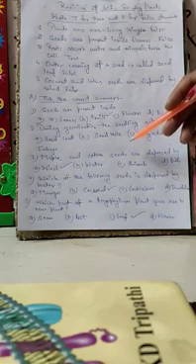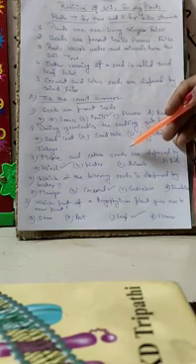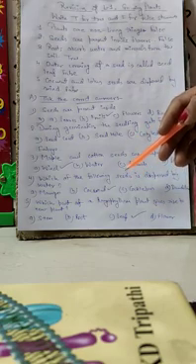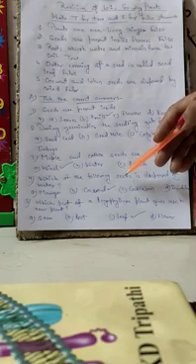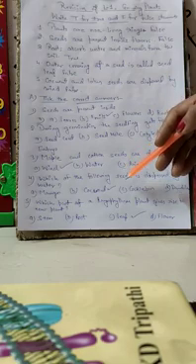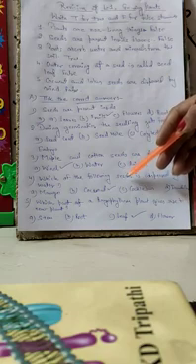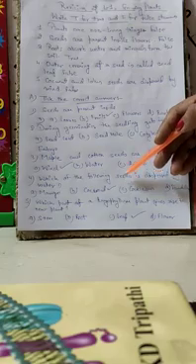It has some buds around the edges of the bryophyllum leaf, and those buds, when they fall on the ground, get separated from the plant and grow as a new plant. So we can say that bryophyllum leaf grows as a new plant.